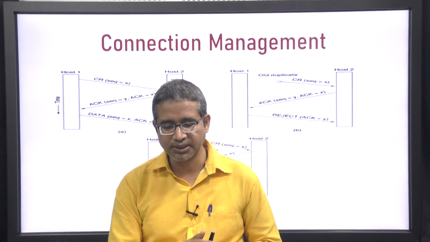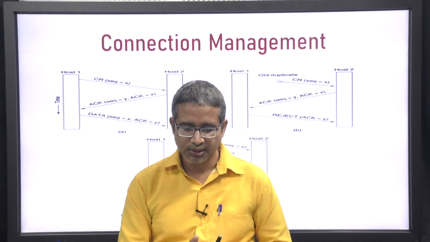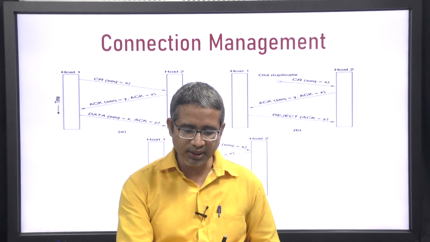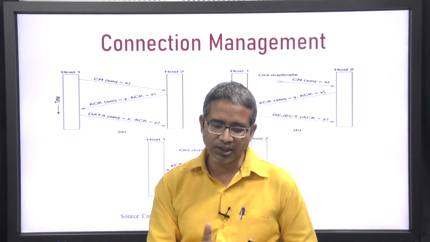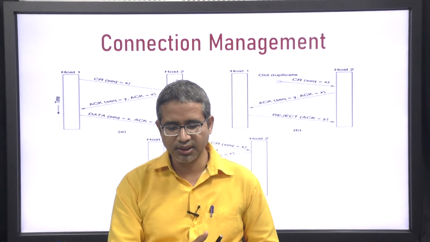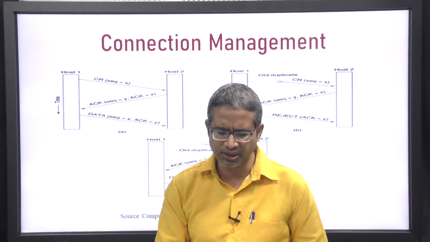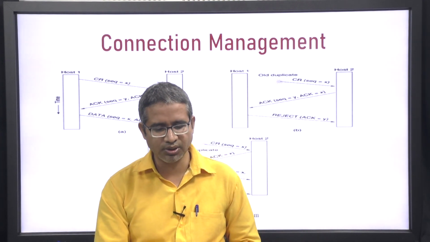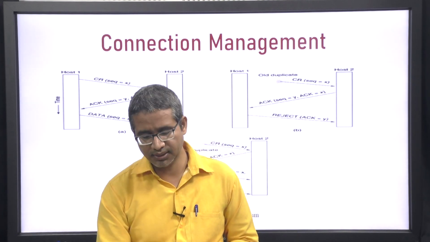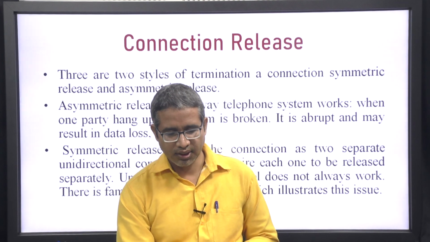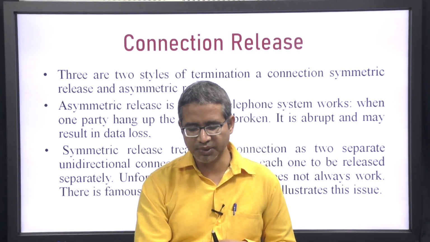Some old duplicate messages are there. Host 2 generates the acknowledgement X and sequence number Y, but host 1 does not accept this because it has generated a new number and the old one is lost, so it rejects the acknowledgement Y. Similarly, the situation where both the acknowledgement and the old duplicate message are lost is shown in this one. There are basically two types of connection release, asymmetric release and symmetric release.